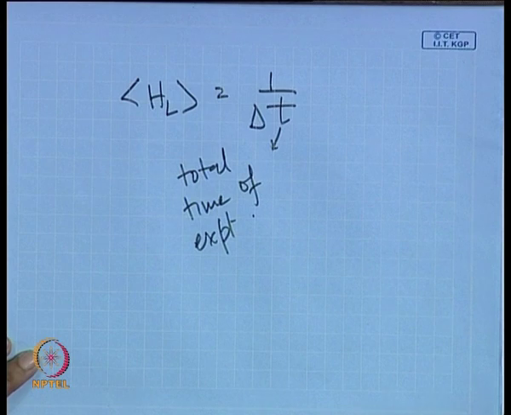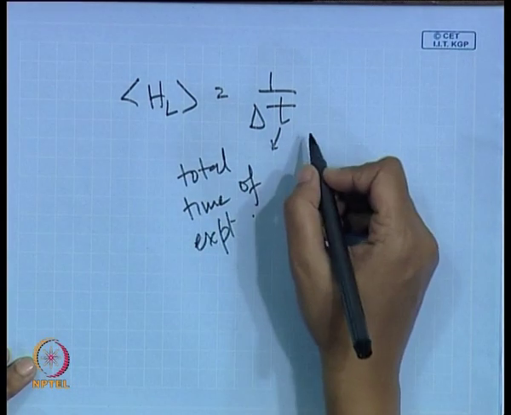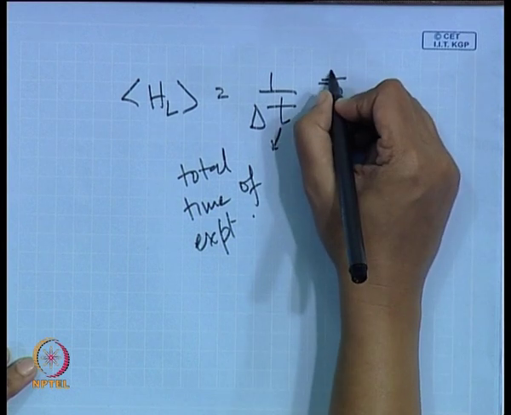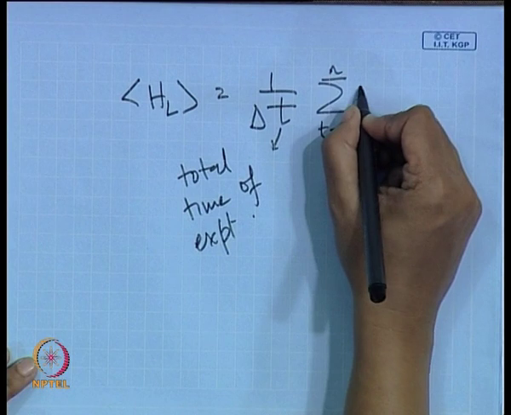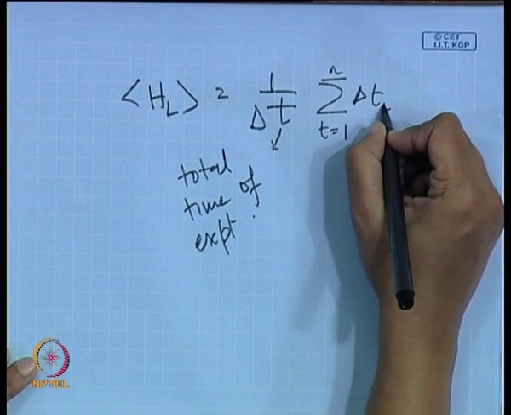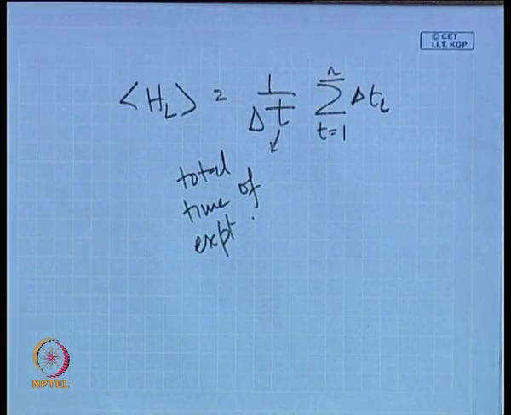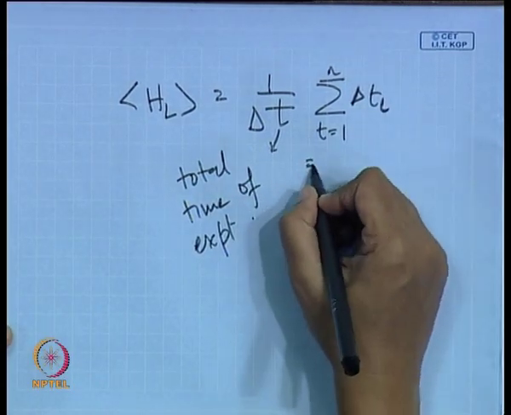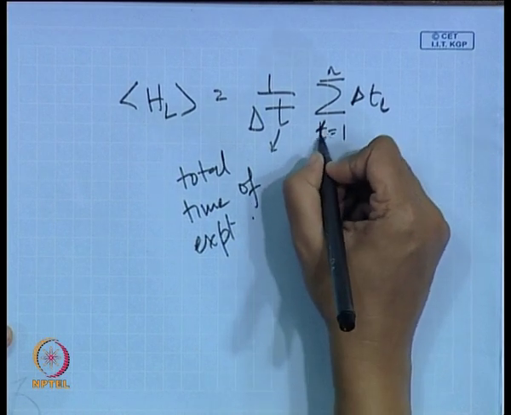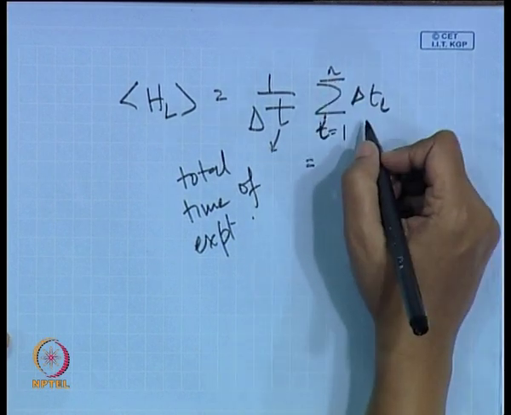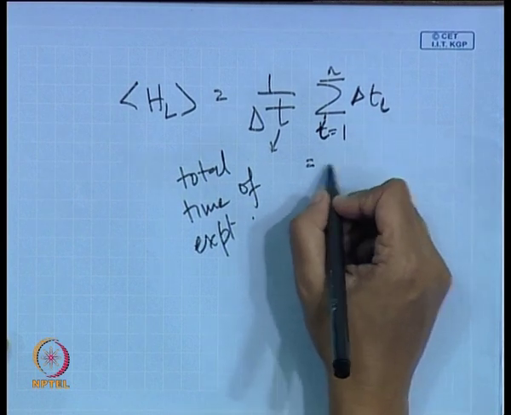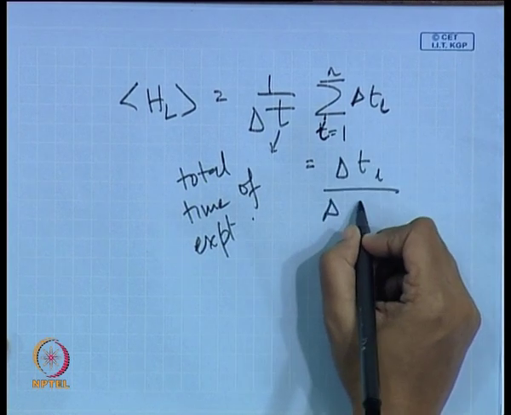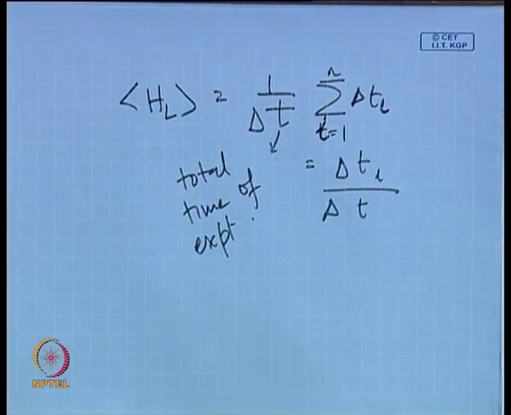So, 1 by T, sigma i equals 1 to n, delta t_L. Or in other words, this gives you delta t_L by delta T, the total time of experiments.